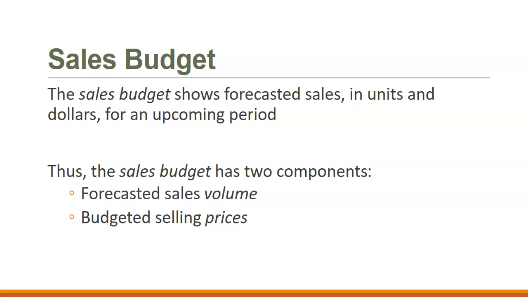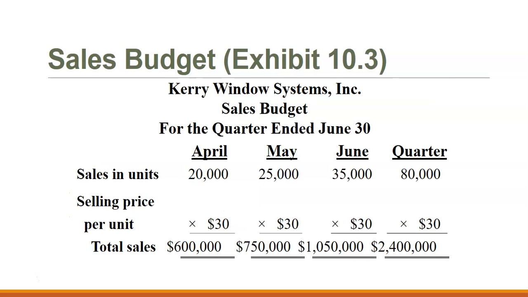The sales budget is the very first budget that we create. It shows forecasted sales in units and dollars for the upcoming period. So it's both sales volume and what our planned selling prices are. This is an example of a sales budget for one quarter. We have our sales in April, May, and June for our selling price per unit of $30.